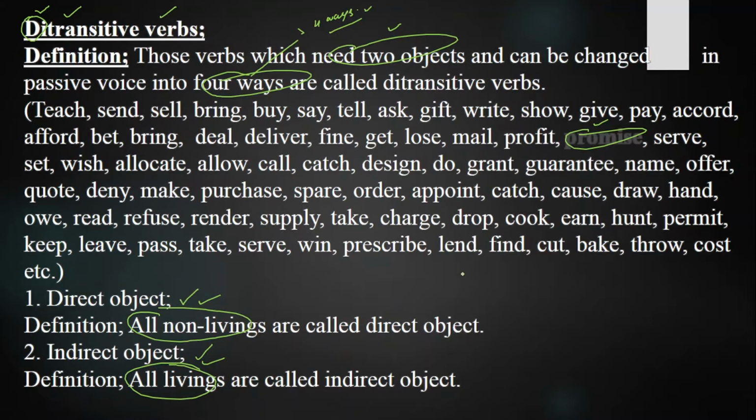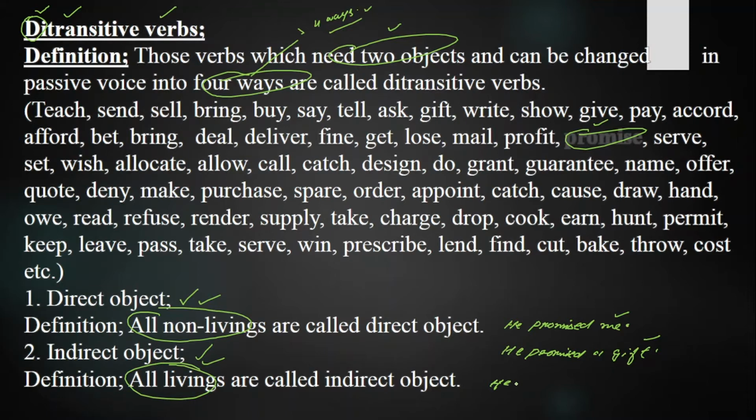Why do they need two objects? Because their meaning won't be clear with one object. Suppose I say, he promised me. Now what did he promise me? Is it clear? No, the meaning is not clear. And if I say, he promised a gift, now whom did he promise to give a gift? Is it clear?